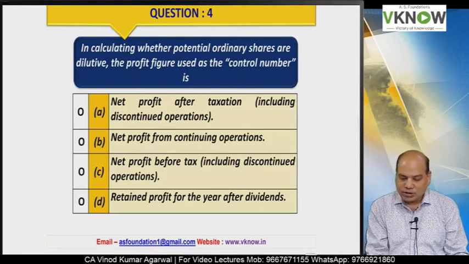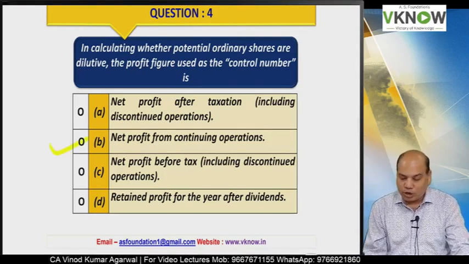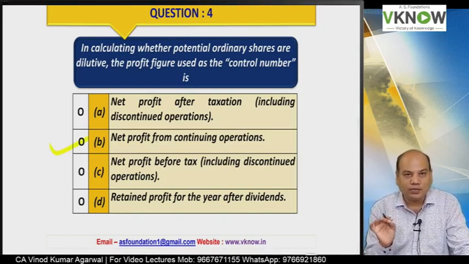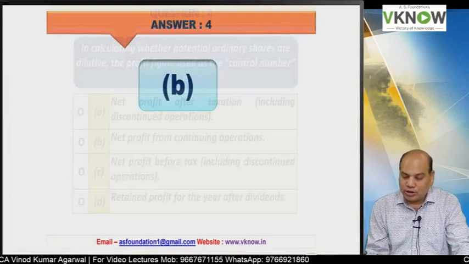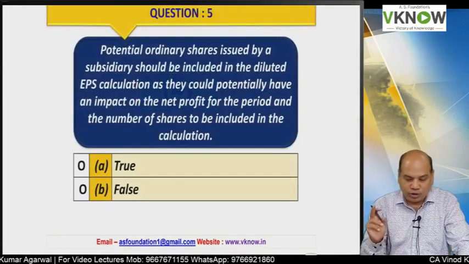Anybody? Many students have replied option B. You are right. Net profit from continued operation is the control figure to identify whether a potential ordinary share is dilutive or anti-dilutive.